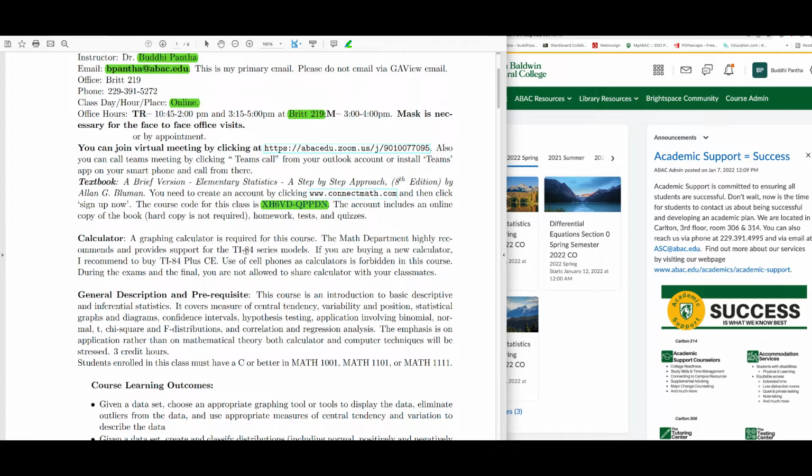That has so many other functions, other features that you might need in this class and future classes. Okay. So if you are buying a new calculator, I recommend you buy the TI-84 Plus CE. Use of cell phones as calculators is forbidden in this course. During the exam and the final, you are not allowed to share a calculator with your classmates.